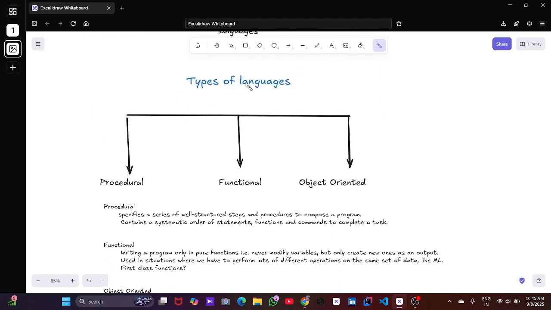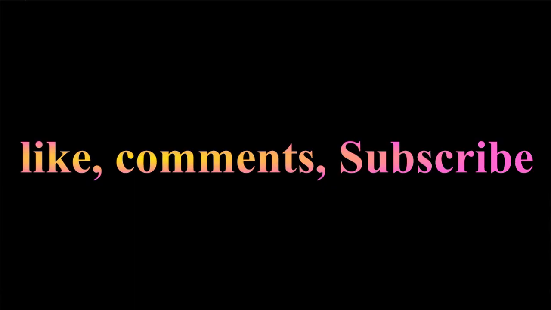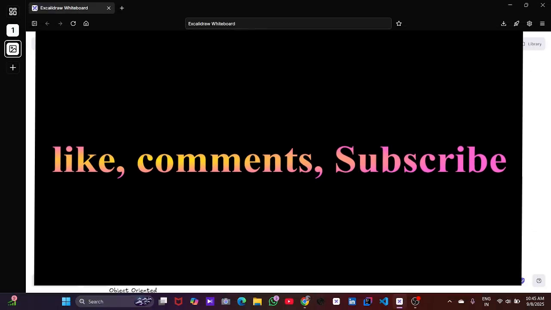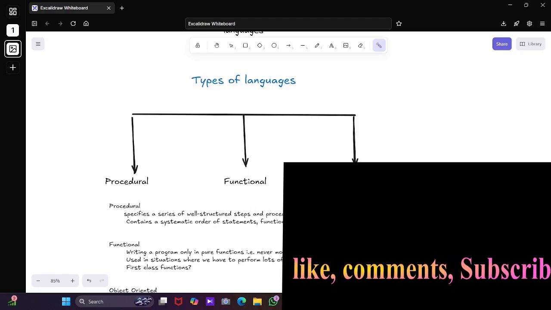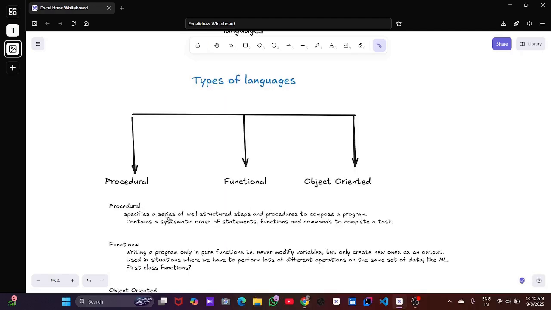Types of programming. Programming has mainly three types: procedural, functional, and object oriented. Procedural means specifying a series of well structured steps and procedures to compose a program. It contains a systematic order of statements, functions and commands to complete tasks. Think of it like writing instructions one after another.